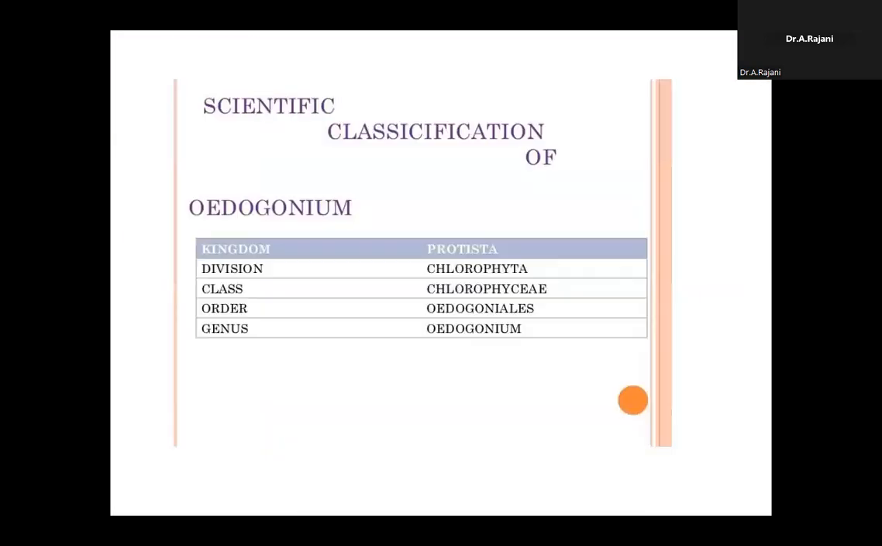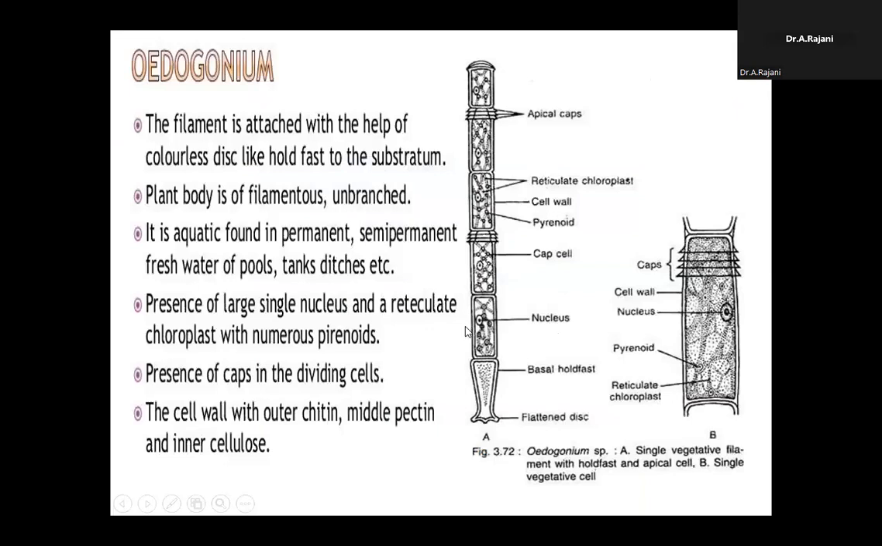Coming to the next one, classification. This one is also under Chlorophyceae, the order is Oedogoniales, and the genus name is Oedogonium. Oedogonium is a freshwater alga, with a total of 400 species. Freshwater means ponds, lakes, pools, shallow tanks. Only a few are epiphytic, and some are terrestrial also.